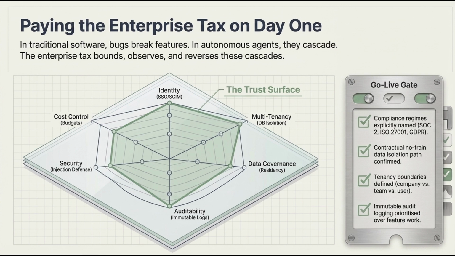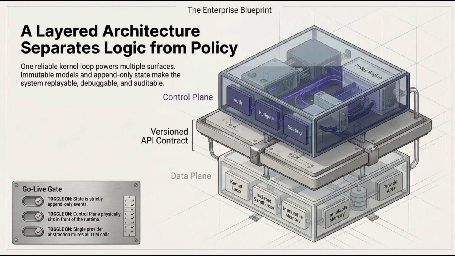This includes identity and access, SSO, multi-tenancy, data isolation, data governance, no-train guarantees, auditability, and compliance with regimes like SOC 2 and the EU AI Act. A production-grade architecture consists of a reliable kernel loop wrapped in an engineered harness. Key principles include a single core powering many surfaces, append-only state for auditability, and a clear split between the control plane, policy, auth, and the data plane runtime.